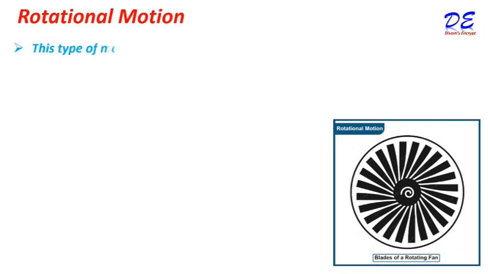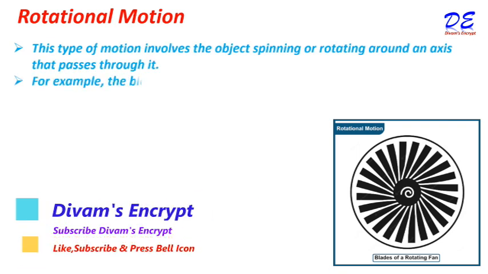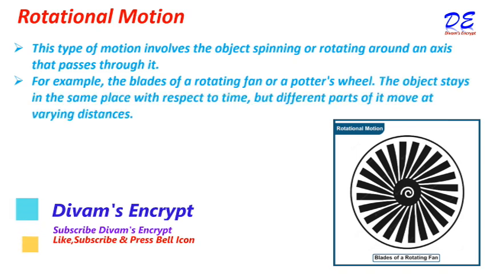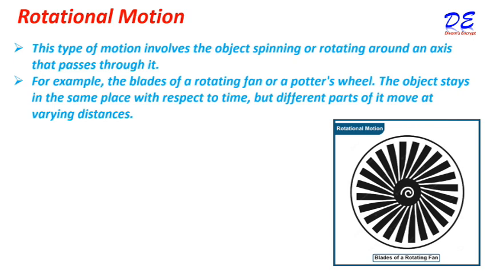Rotational motion. This type of motion involves the object spinning or rotating around an axis that passes through it. For example, the blades of a rotating fan or a potter's wheel. The object stays in the same place with respect to time, but different parts of it move at varying distances.